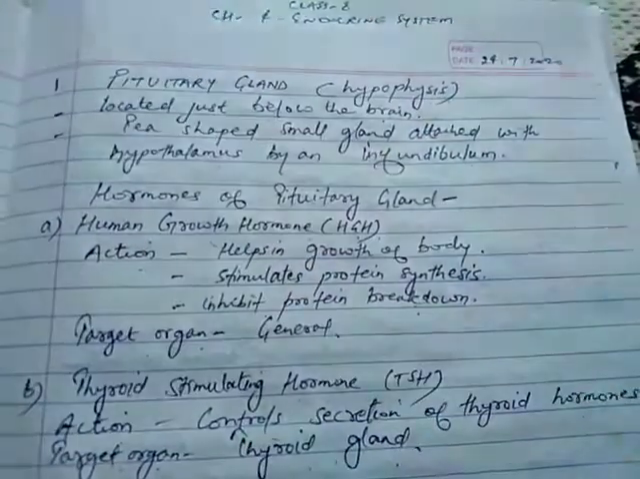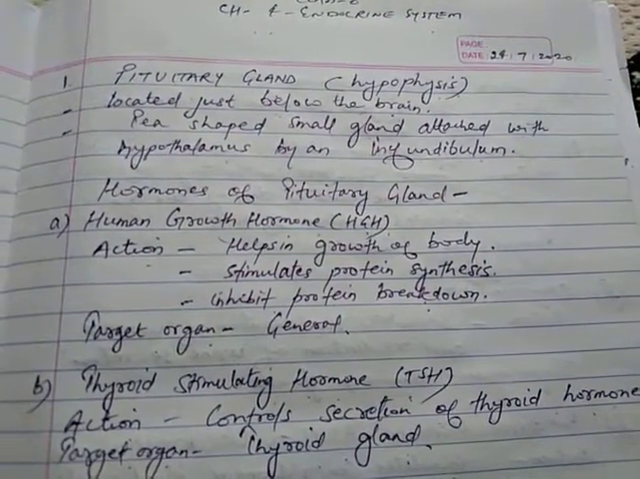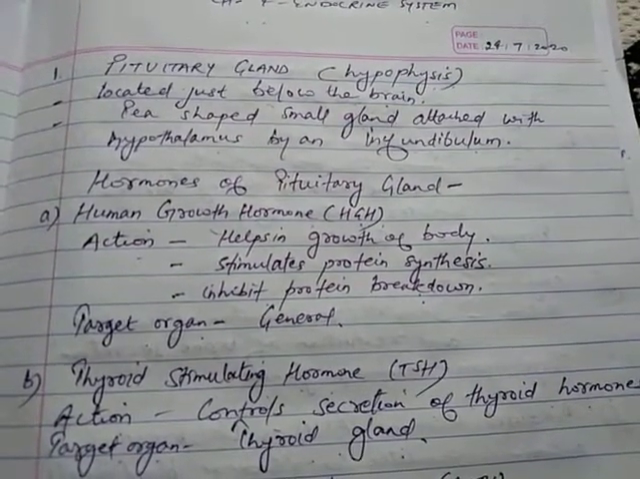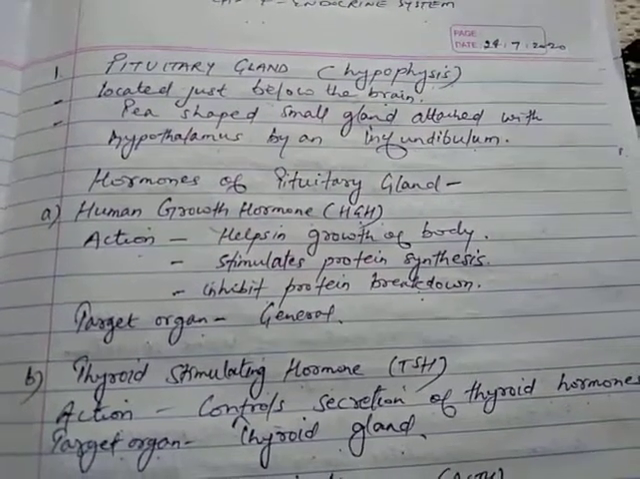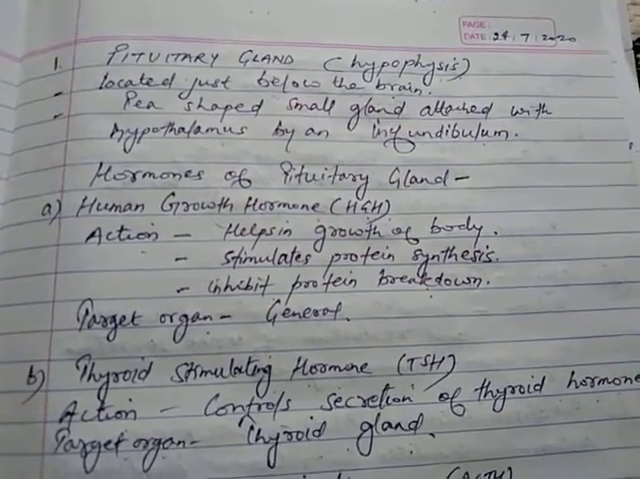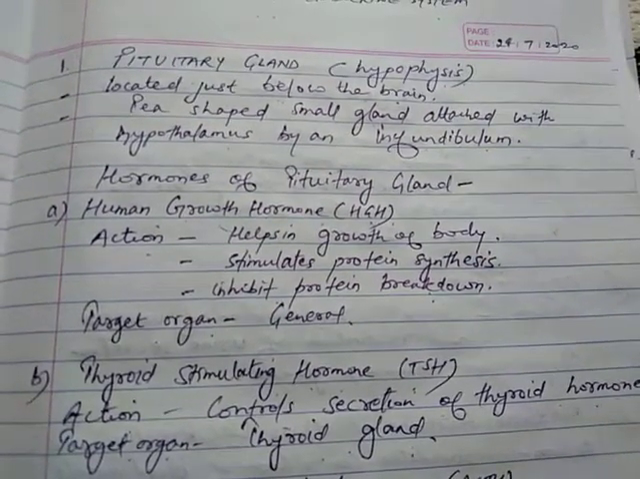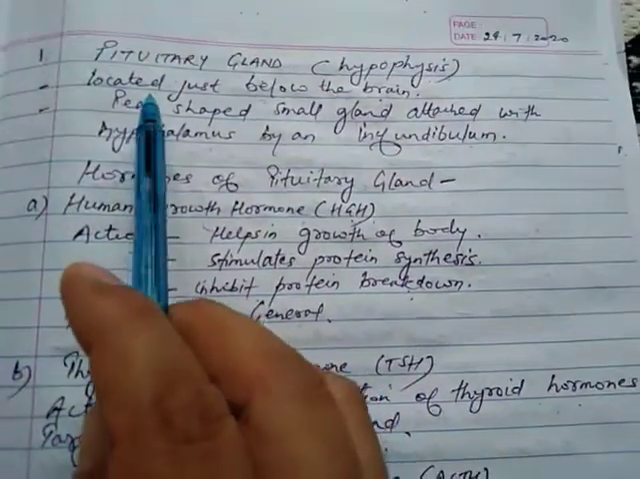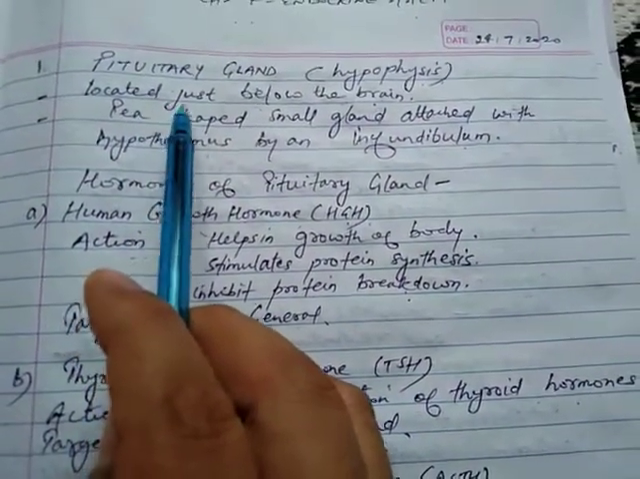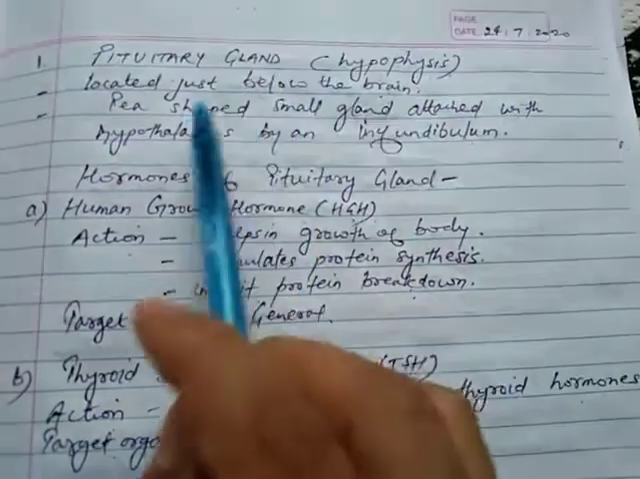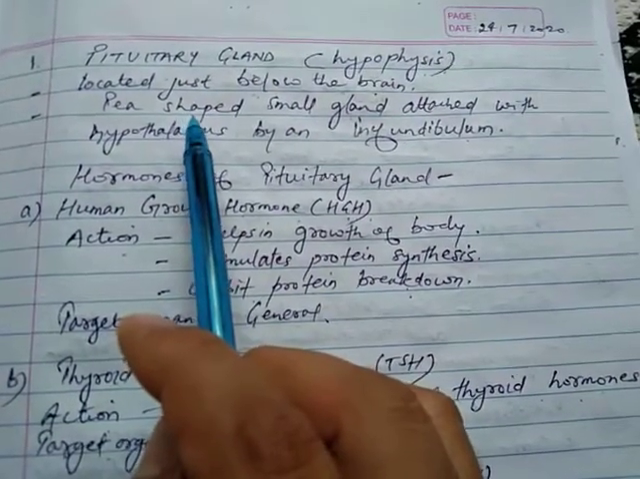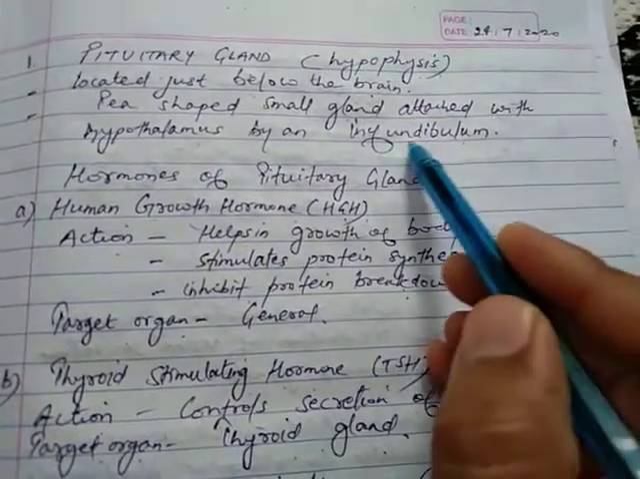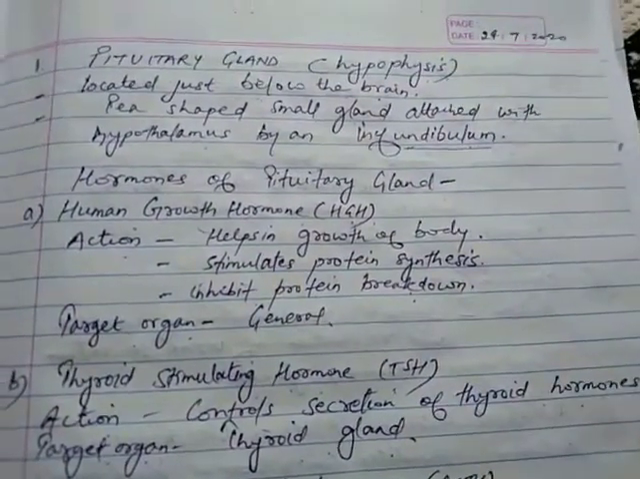The pituitary gland is also known as the master gland. Once you go through this, you will find that the maximum number of hormones are secreted by the pituitary gland. That's why it is considered the master gland. Now you can see its location. It is located just below the brain, and it is a small pea-shaped gland which is attached to the hypothalamus by a structure known as the infundibulum.